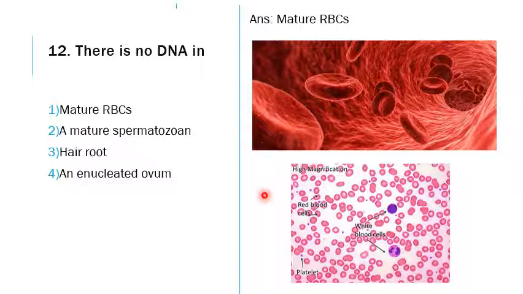The other reason is that oxygen exchange occurs through the central region of the red blood cell. If the walls are too close together, the exchange will be easier and faster. So there is no DNA in a mature RBC. By the time it matures, the RBC will lose the DNA material.